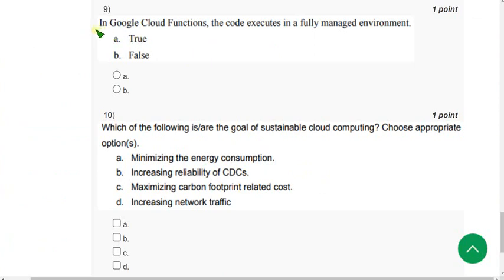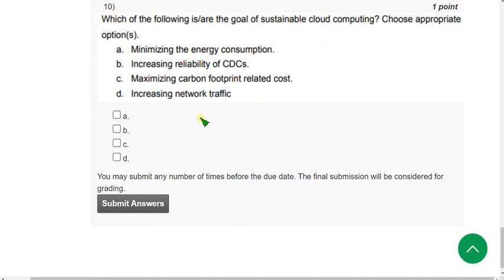So ninth question. In Google Cloud Functions, the code executes in a fully managed environment. So for the ninth question, the answer is absolutely true. So option A. Now let's move on to the final question of the assignment, that is the 10th question.